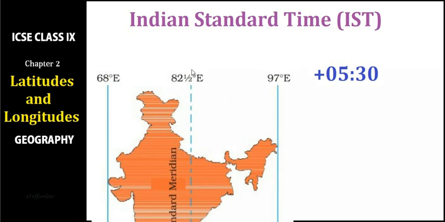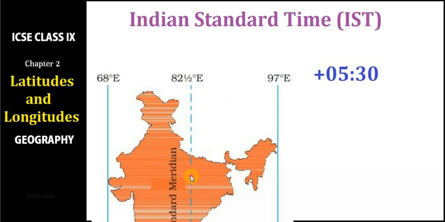So the standard meridian of India is 82 degree 30 minutes east, or 82.5 degree east. The reason is the longitudinal extension: 68 degree east to 97 degree east, approximately 30 degrees difference. If we divide it, that is somewhere around 15 degrees. So we have chosen one standard meridian passing through midway. Not only that, it's a multiple of 7.5, right? In this way, standard meridians are chosen by each and every country.